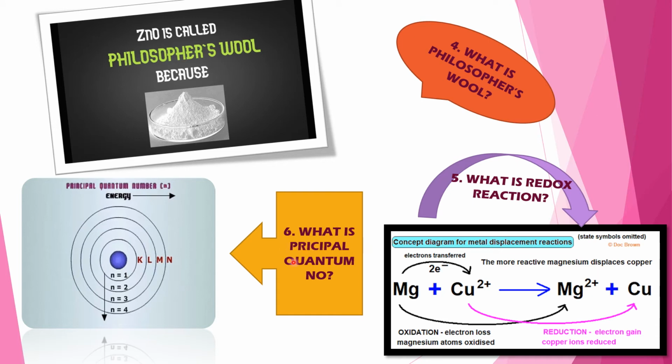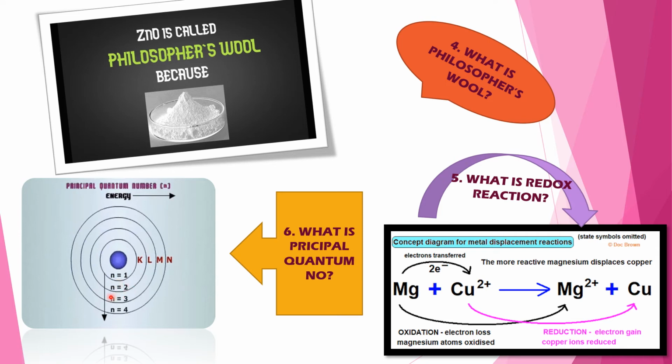Question number 6. What is principal quantum number? Answer you may write, the maximum number of electrons that an orbit may have is governed by the formula 2n squared, where n is the ordinal number of the orbit or shell and known as principal quantum number. See this diagram, principal quantum number will be denoted by small n. This is nucleus and these are the orbits where electrons rotate.